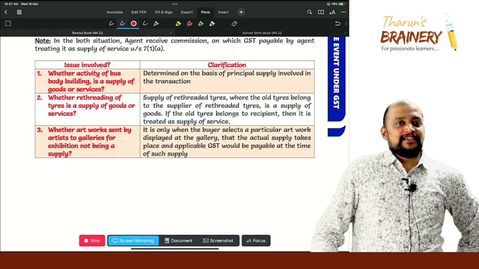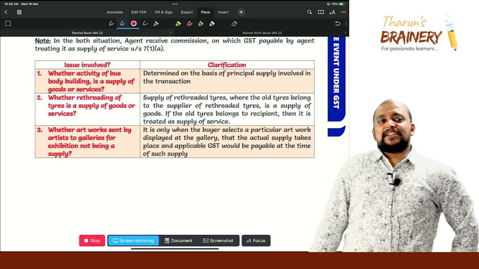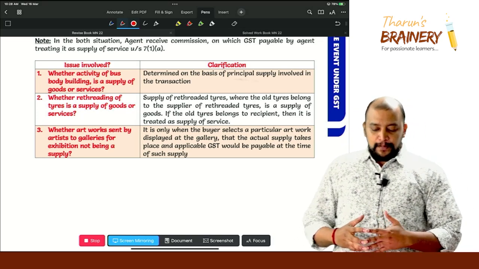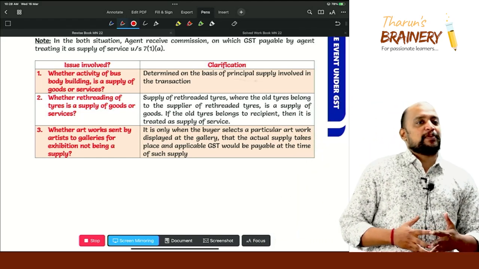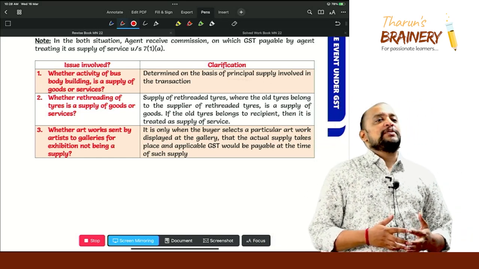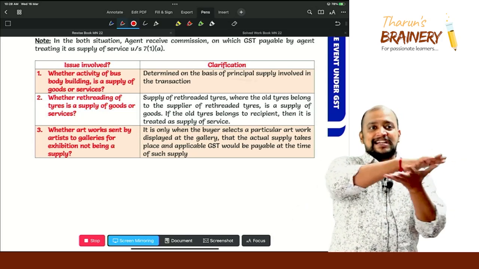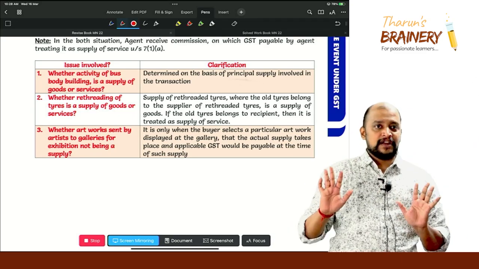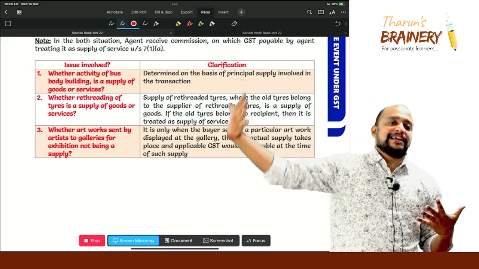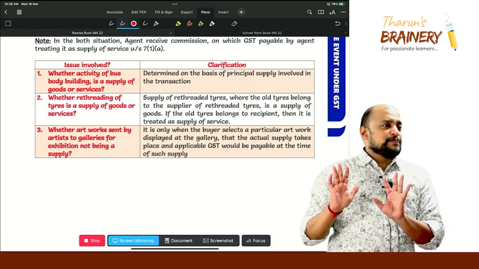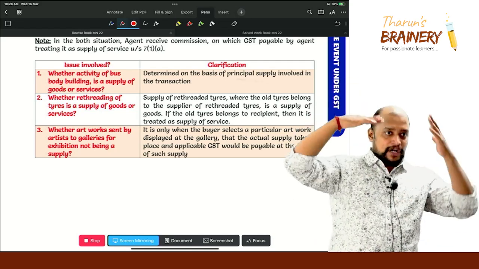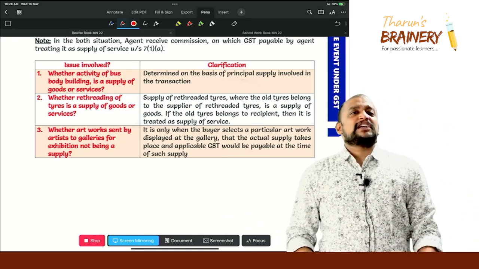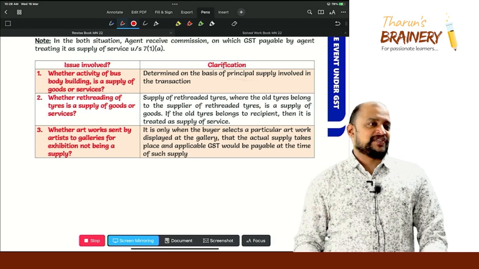Okay, listen, please. The remaining 3 circulars, with this portion will be over. Please see whether the activity of bus body building is supply of goods or supply of services. What happens in bus body building? There will be a chassis and the tires and the engine, driver seat, etc. sold by the bus manufacturer, but the entire body needs to be fabricated, and therefore this is known as bus body building. The entire structure, whatever we see as a bus, will be a fabricated structure. Now in this case, whether that bus body building will be supply of goods or supply of services.